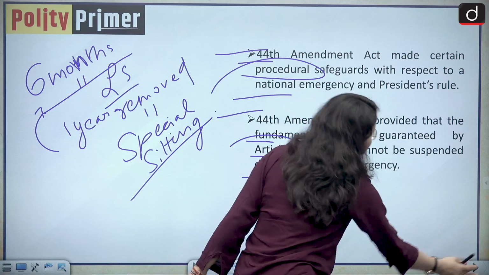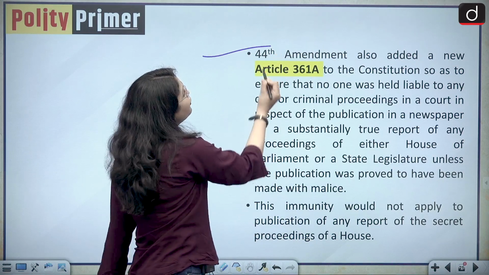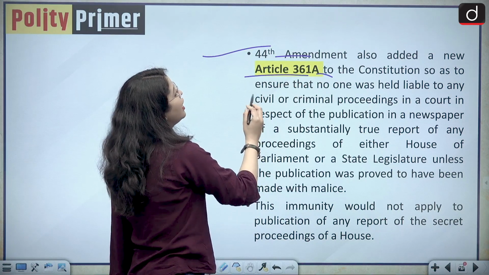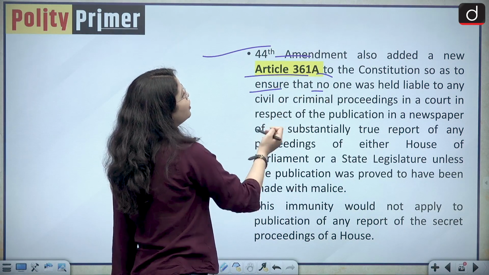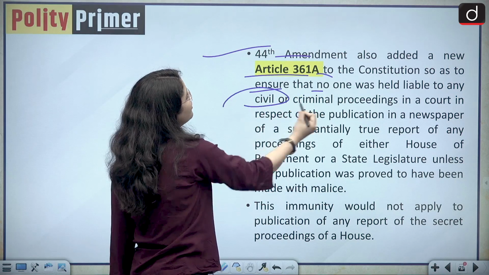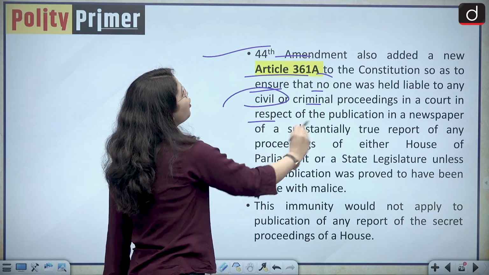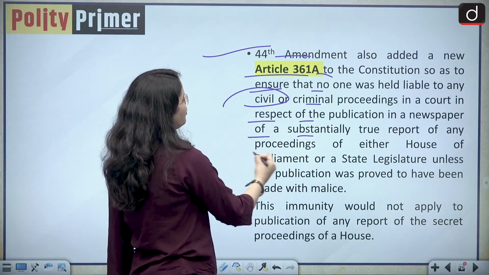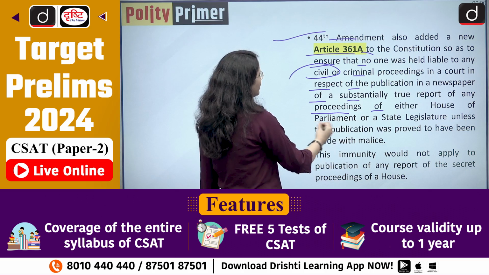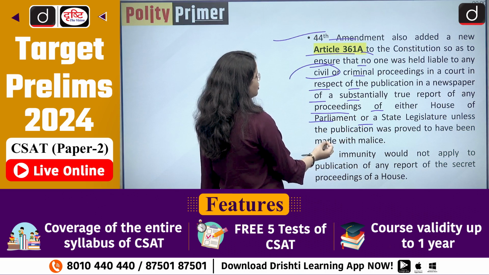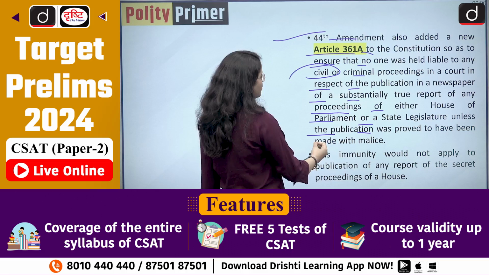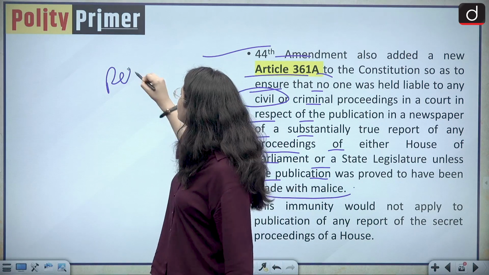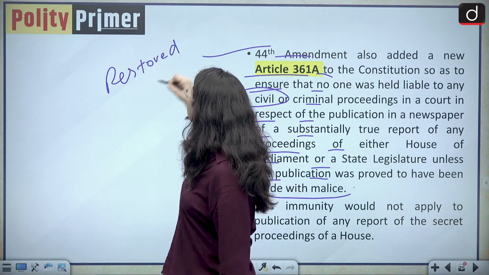Moving forward, the 44th Amendment also added a new Article 361 Clause A to the Constitution so as to ensure that no one was held liable to any civil or criminal proceedings in a court in respect of the publication in a newspaper of a substantially true report of the proceedings of either house of the parliament or a state legislature, unless the publication was proved to have been made with malice. So basically it also restored the freedom of press,